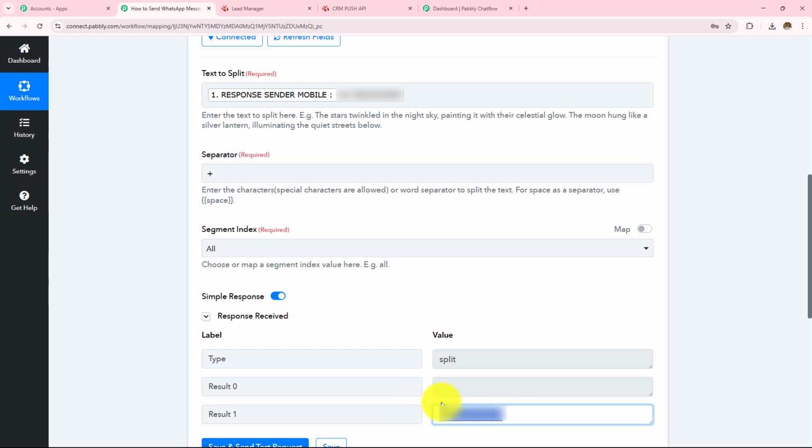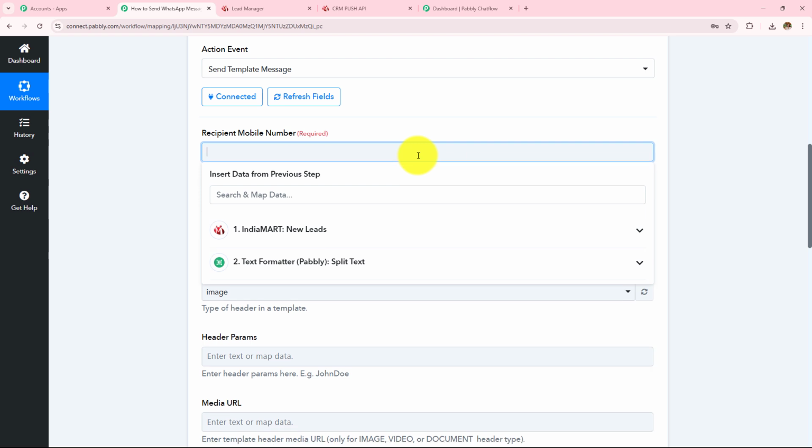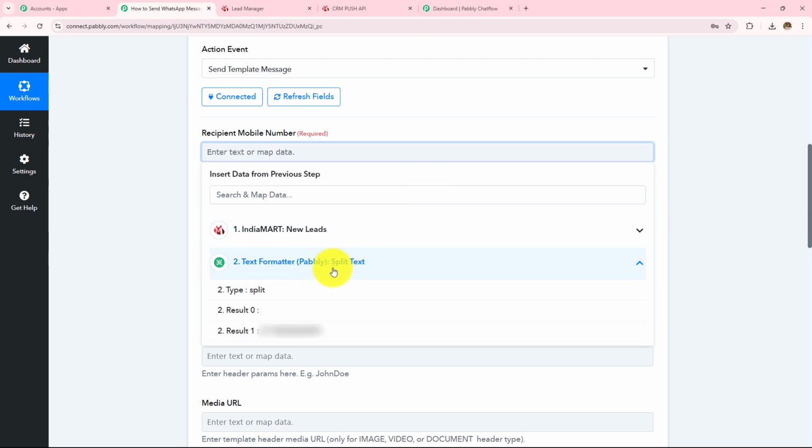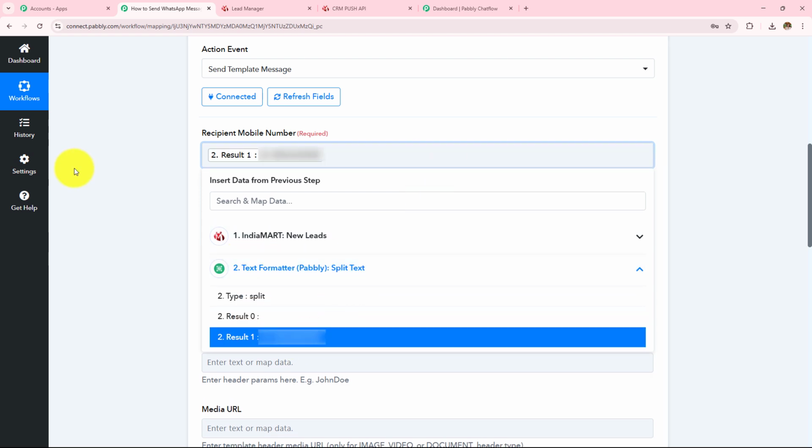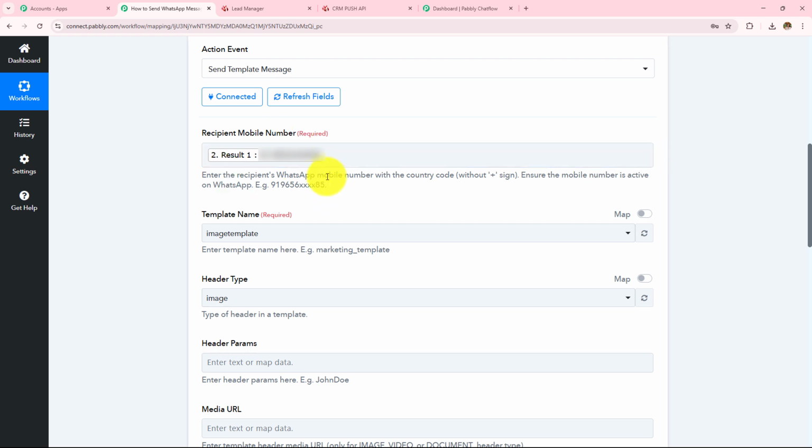Now I can map this value in my action step. So let's open my Pabbly Chatflow action step. Now here I am going to remove this, and then I have received the response from this text formatter. So I'm going to map this phone number, which is without the plus sign. Now I need to enter the template name.